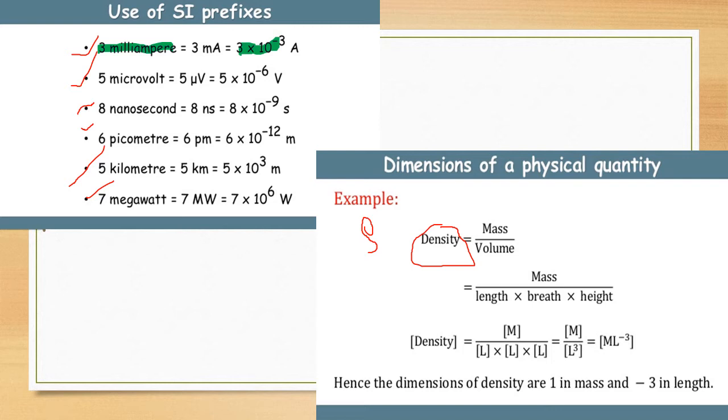Whereas 5 kilometer is equal to 5 into 10 raised to 3 meter, and 7 megawatt is equal to 7 into 10 raised to 6 watt.